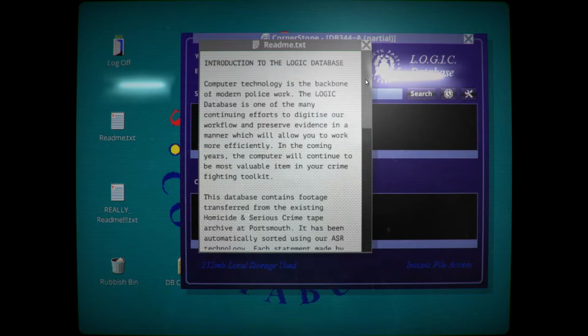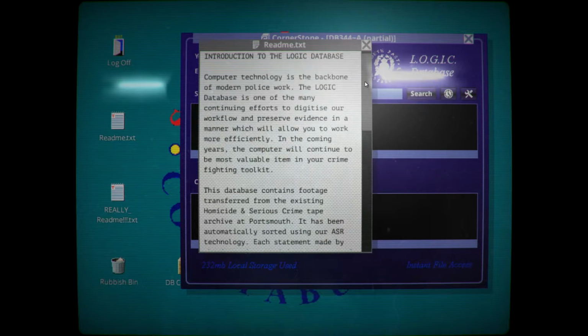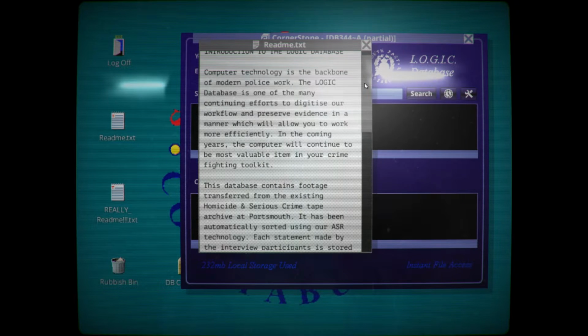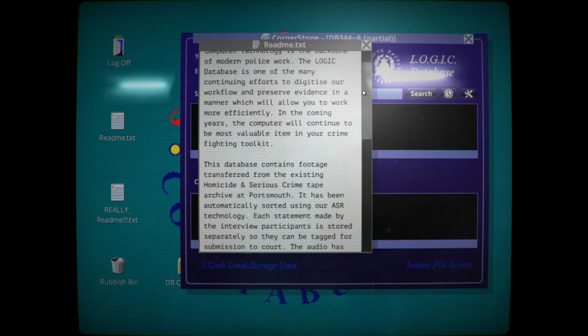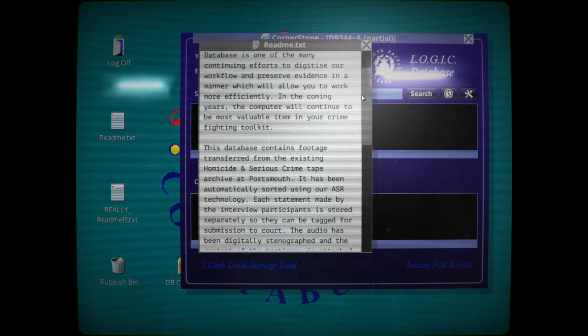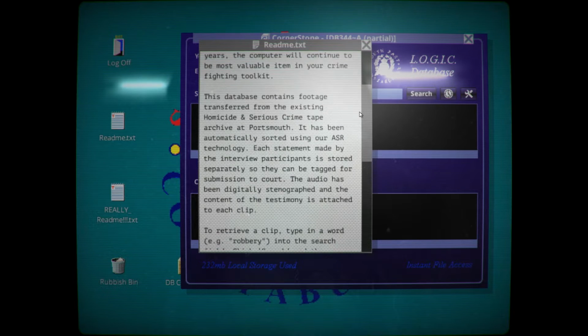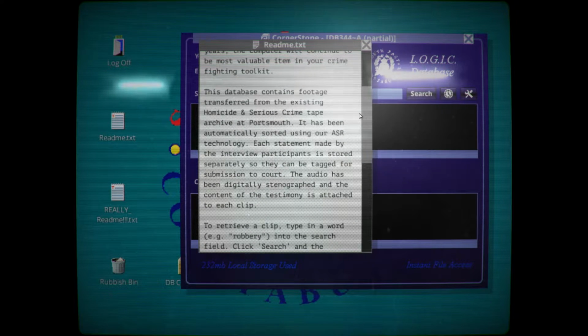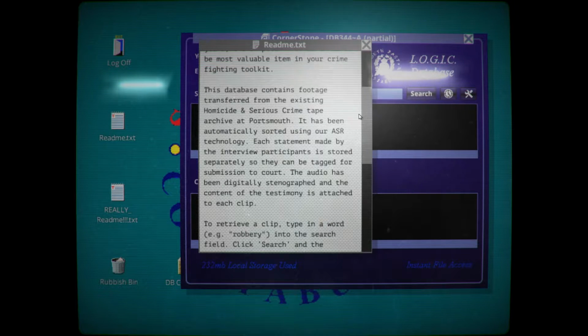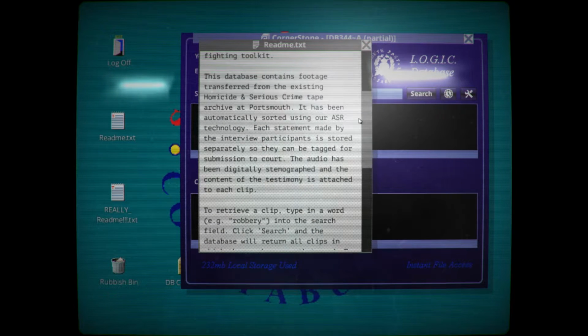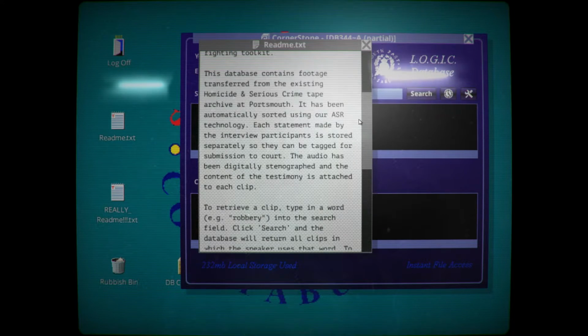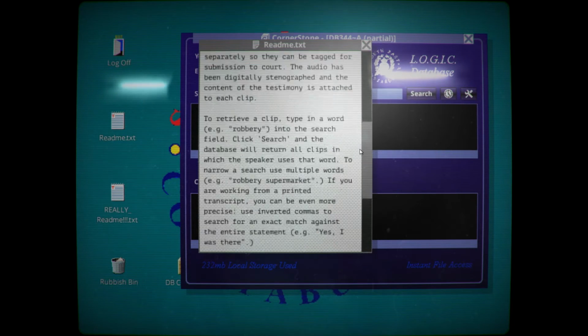Alright, introduction to the logic database. Computer technology is the backbone of modern police work. The logic database is one of the many continuing efforts to digitize our workflow and preserve evidence in a manner which will allow you to work more efficiently. In the coming years, the computer will continue to be the most valuable item in your crime-fighting toolkit. This database contains footage transferred from the existing homicide and serious crime tape archive at Portsmouth. It has been automatically sorted using our ASR technology. Each statement made by the interview participants is stored separately so they can be tagged for submission to court. The audio has been digitally stenographed and the content of testimony is attached to each clip.